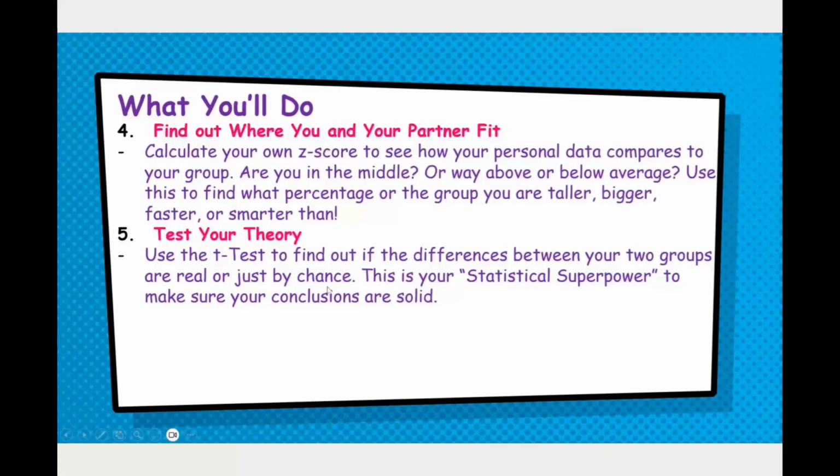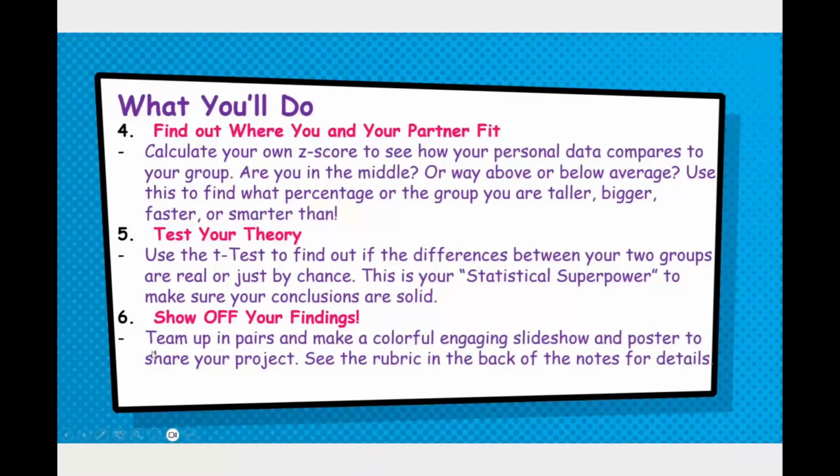We're going to use the t-test, and just like last time, we copied our stuff into that table, and then we looked at the p-value. We're going to do the same thing here. We're going to copy our raw data into this template, and then interpret what it says based off of that value. And then you're going to turn this into a Google slide or a Canvas slide and show your findings. So I have a rubric on the back that you can check that is kind of like a slide by slide type of thing.